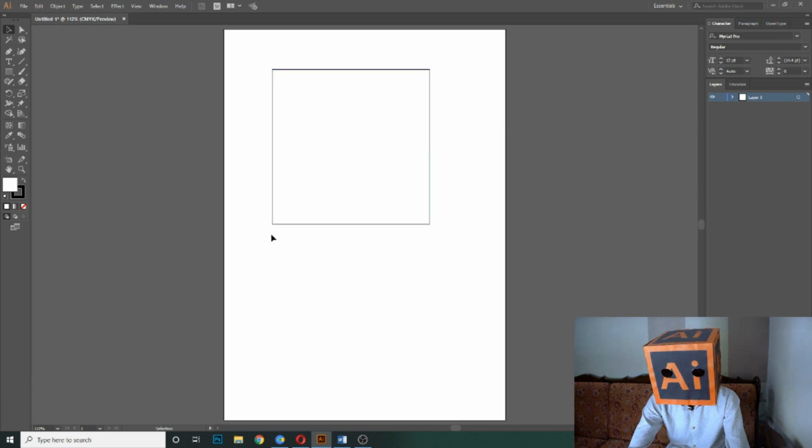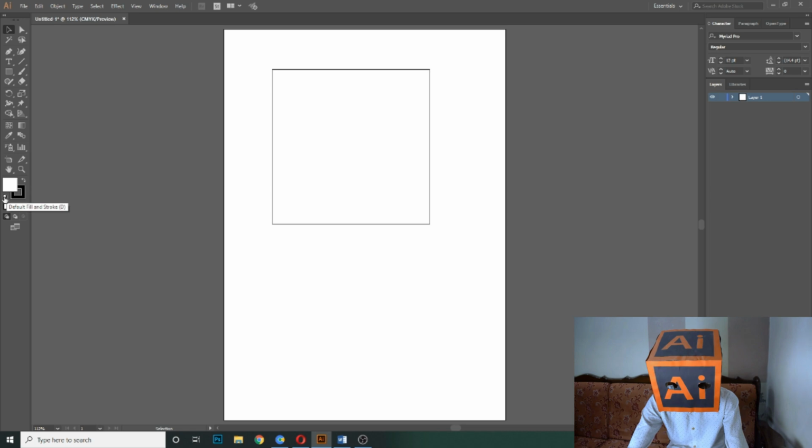Now if you want to change the color or want to know in which color the fill or the stroke is, then if you look at the bottom of your toolbar, there are two boxes. This is the stroke, this is the fill. As I told you, the border is called the stroke and the inner area is called the fill. And now the fill color is white and the stroke color is black.